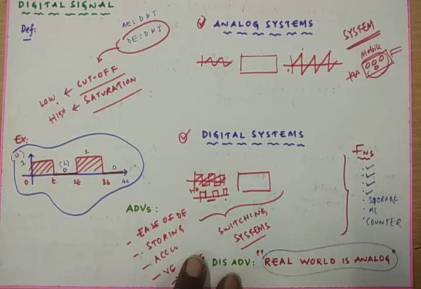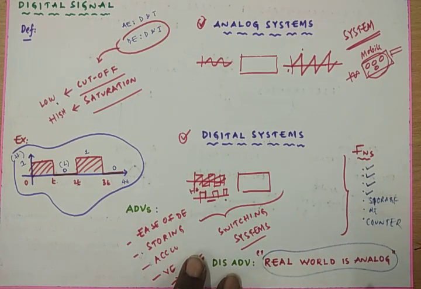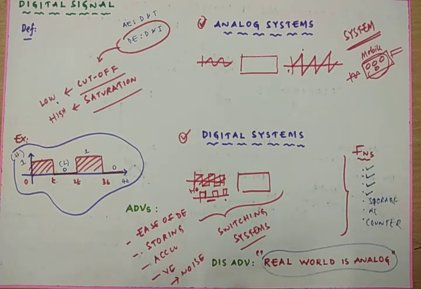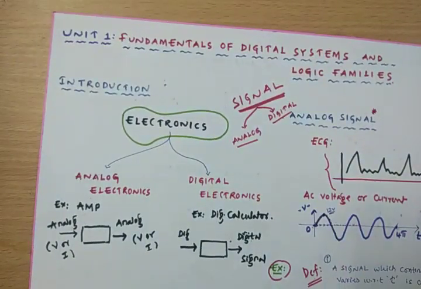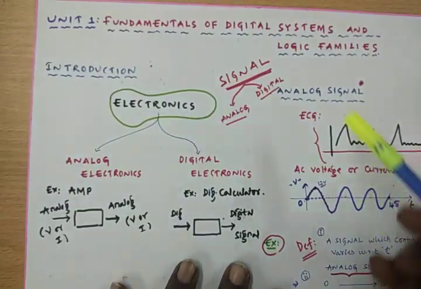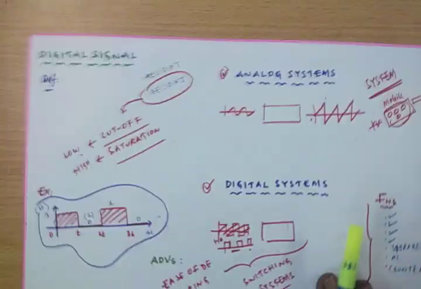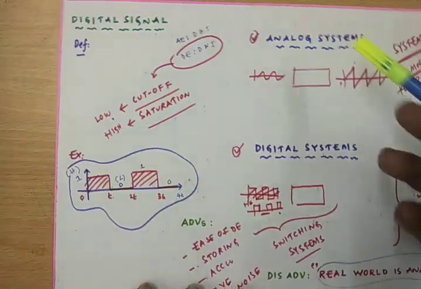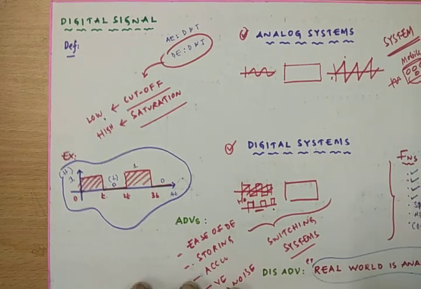How digital systems can be used to perform arithmetical operations, encoding and decoding, multiplexing and demultiplexing, comparison, how they can be used as a memory element and as counters, all these things we are going to study in the coming classes. And this is about the first topic in the syllabus, the first topic in the first unit: analog signal versus digital signal, and the analog system versus the digital system.